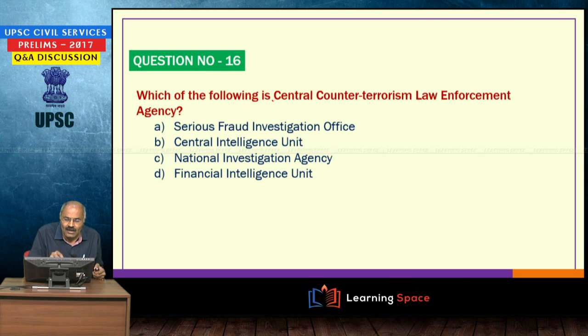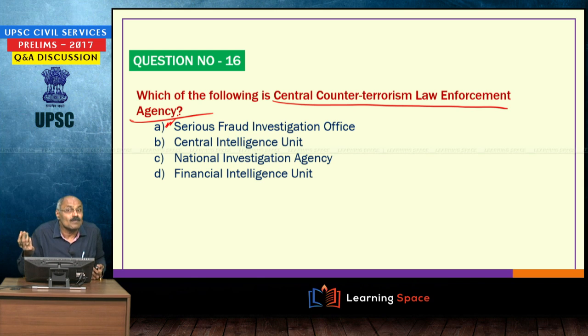Then, which of the following is the Central Counter Terrorism Law Enforcement Agency? Here, please do not forget three things. One is the Serious Fraud Investigation Office, which looks at white collar crimes and white collar corporate frauds.